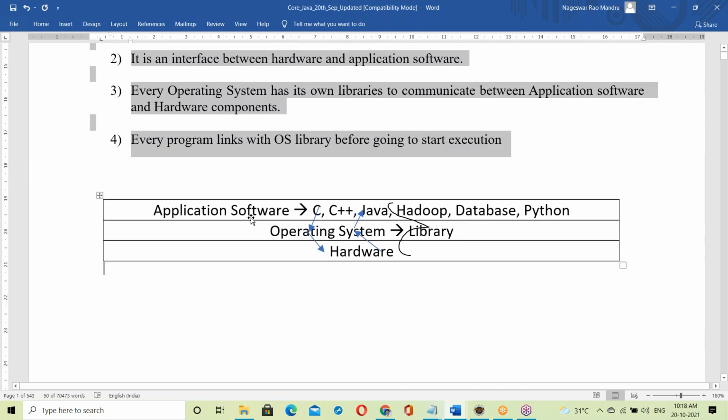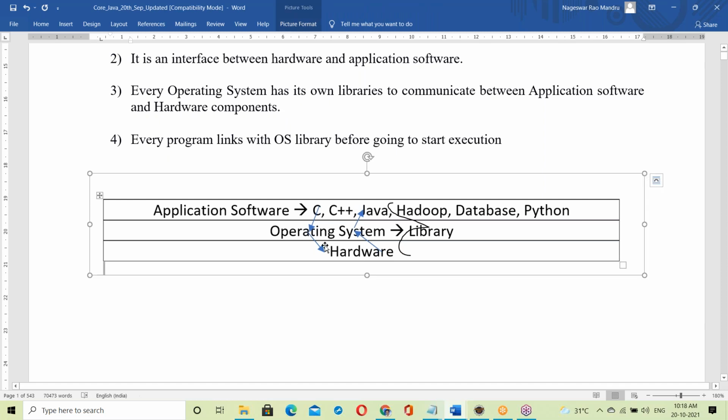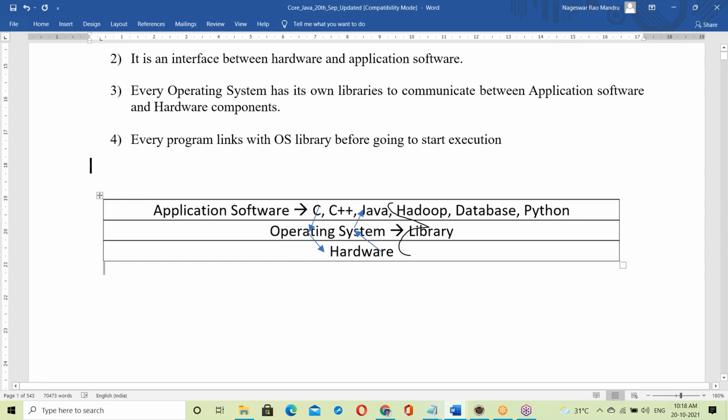See, this is the hardware, on top of the hardware is the OS, then the library, and then the application software, and this communication is explained very clearly in the document. So this is about the OS. This OS introduction is enough.